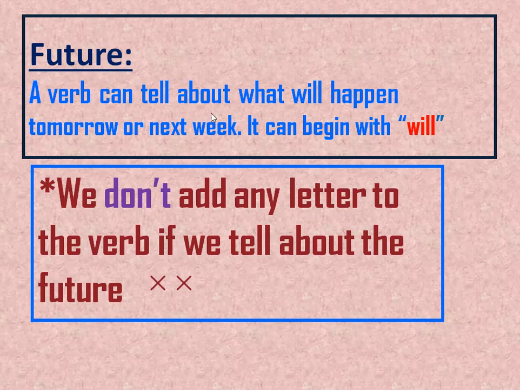So a verb can tell about what will happen tomorrow or next week. It can begin with the word will. Pay attention. Take care. We don't add any letter to the verb if we tell about the future. I don't add any letter to the verb. I just put the word will before the verb. Let's see.